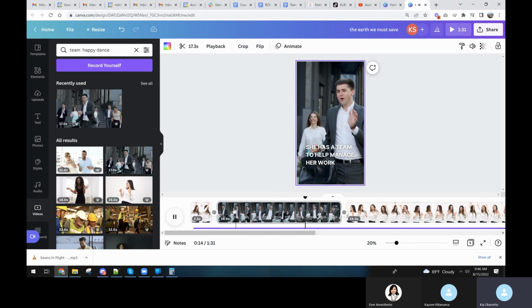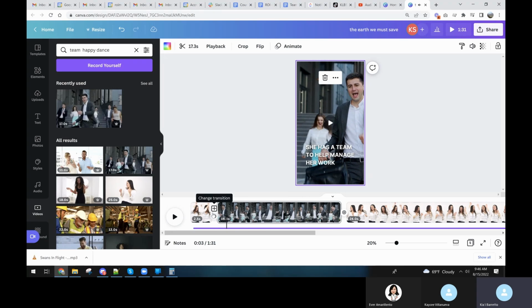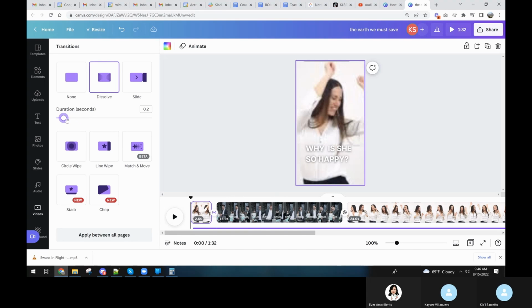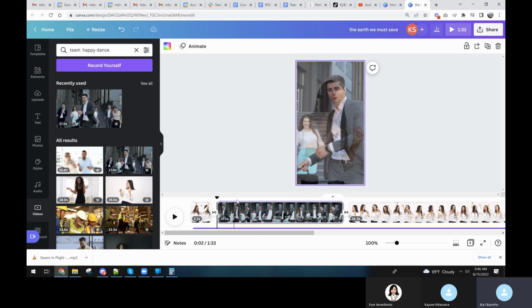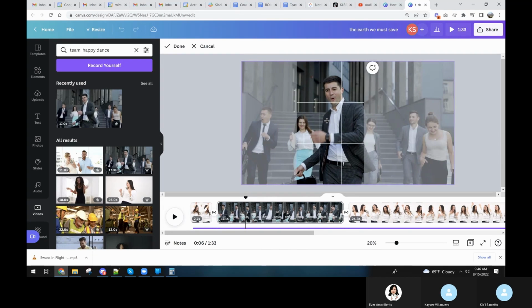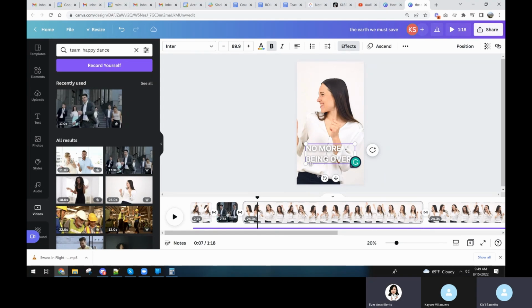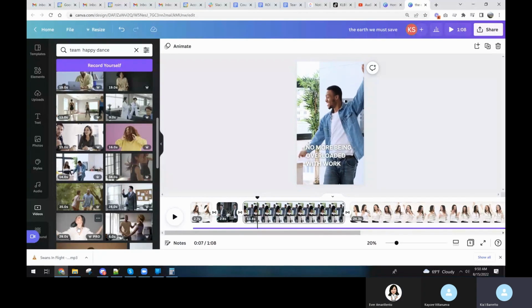Let's see what this looks like. I don't need that transition. Just make it a quick dissolve. There, apply between all. Okay, so let's see what this looks like. Let's go with benefits. Instead of problem solution, it's question solution. No more being overloaded with work. Should we just continue with dancing? Dancing's a good theme. Let's do it. I'd like happier. I'd like it.